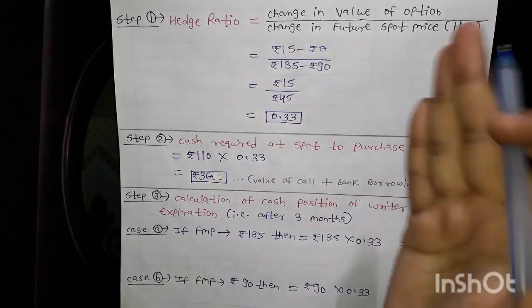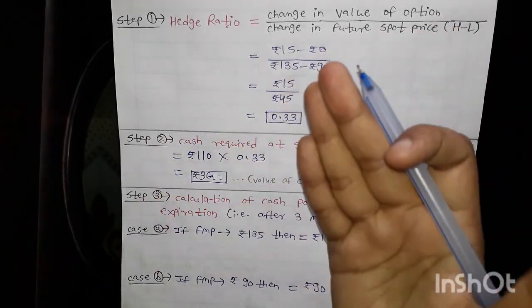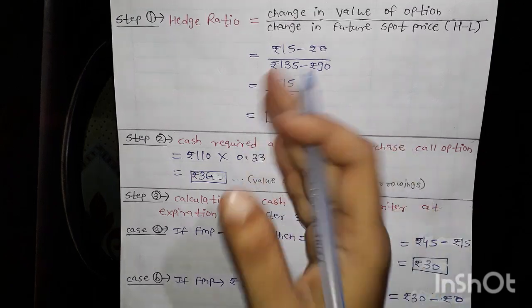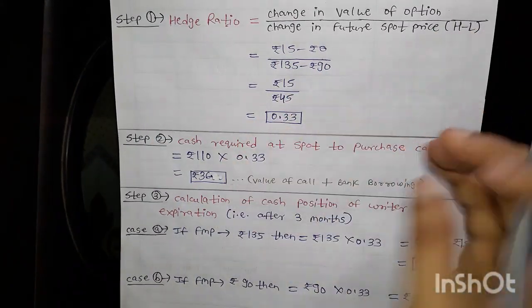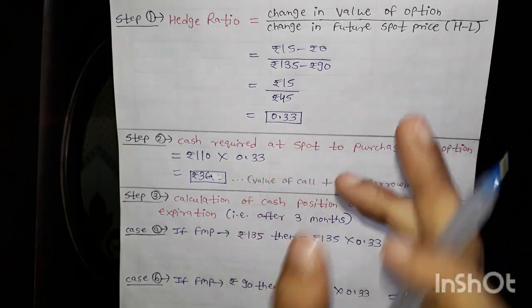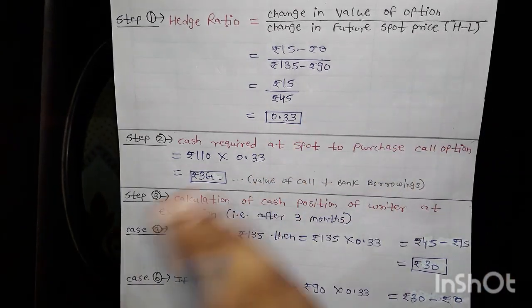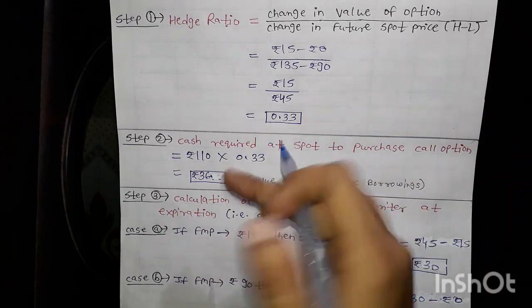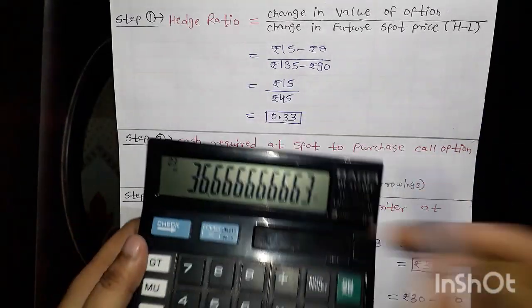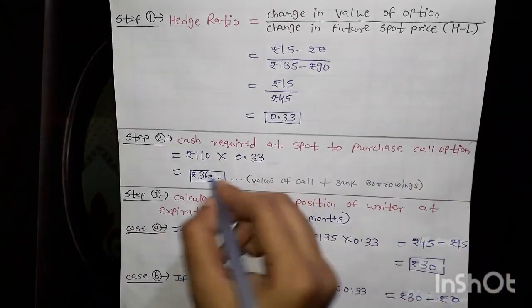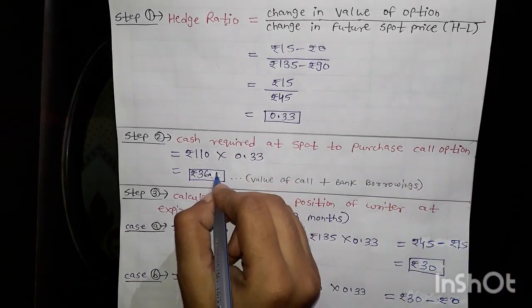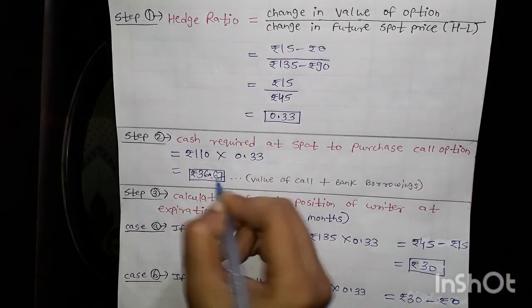Okay, so just now we have seen the answer using 0.33, and we are getting a 0.34 difference due to this, and now I am eliminating that difference. So let's change accordingly. Here we are getting 36.67; earlier we were getting 36.30, now 36.67.